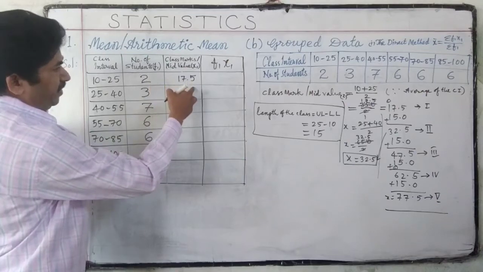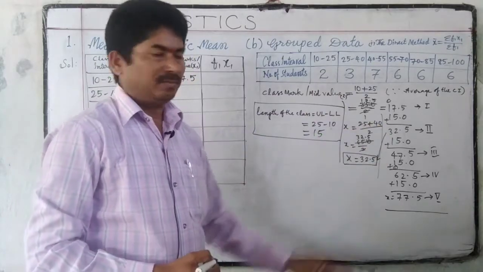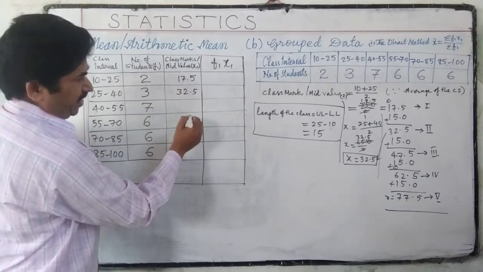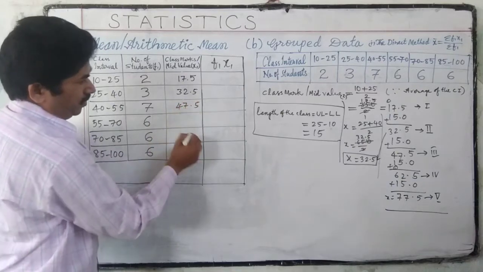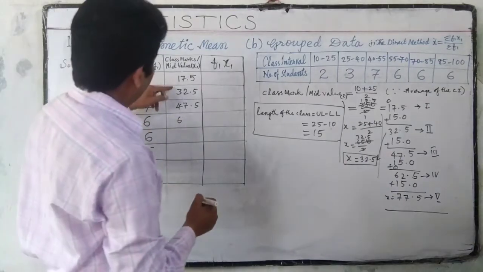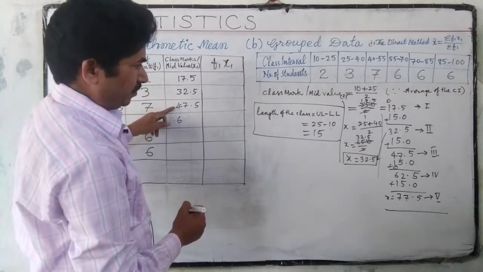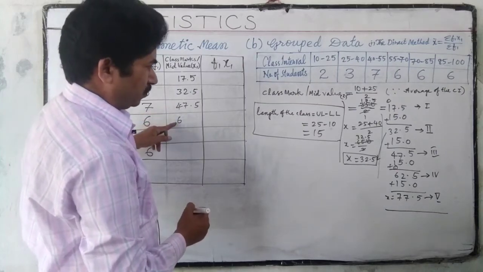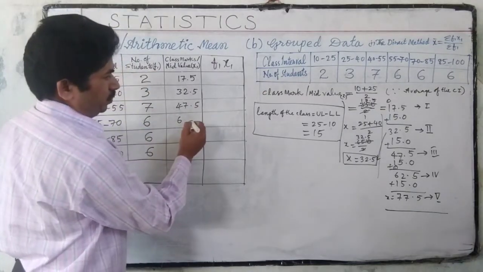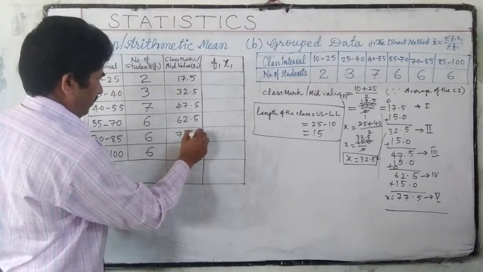The first mid value, 17.5, we must find using the formula. The next ones we can calculate like this: 32.5, 47.5, 62.5, 77.5.